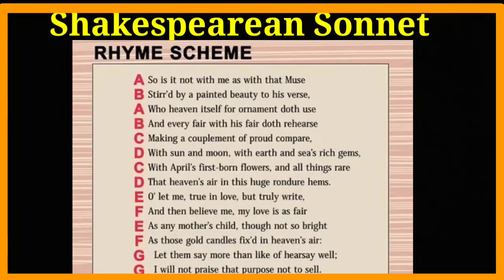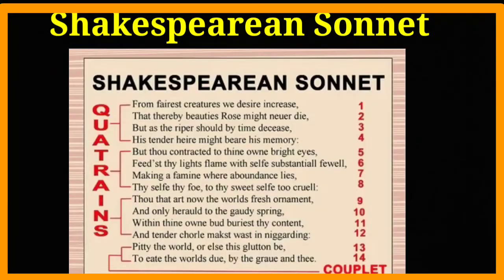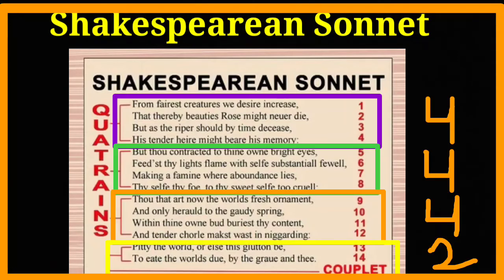Look at the example here. See how the poem is written in the AB, AB, CD, CD, EF, EF and GG pattern, and also how this poem is written as three quatrains and one couplet, that is a 4 plus 4 plus 4 plus 2 pattern. Look here: the first 4 lines are called the first quatrain, the second 4 lines the second quatrain, the third 4 lines the third quatrain, and the last 2 lines the couplet.